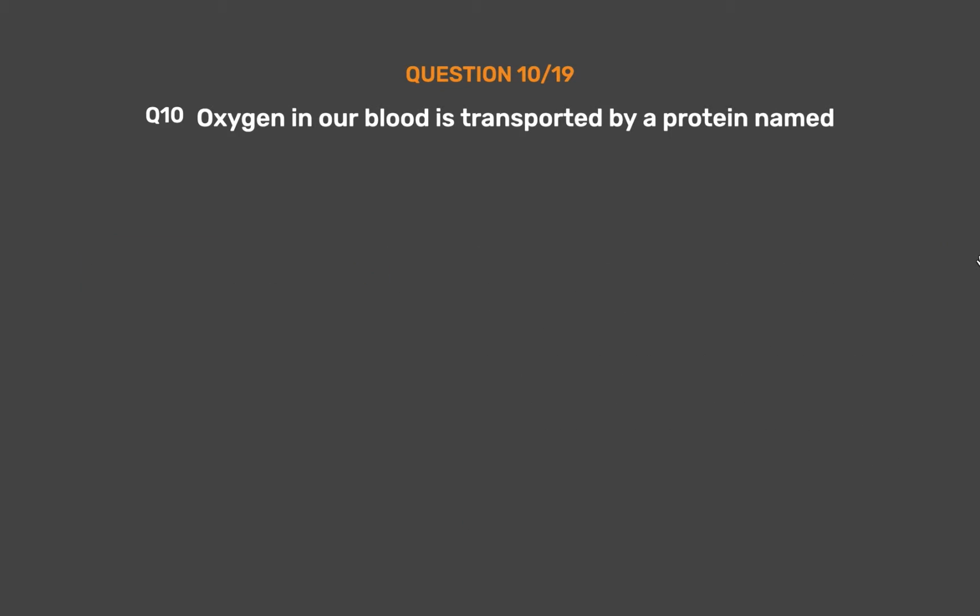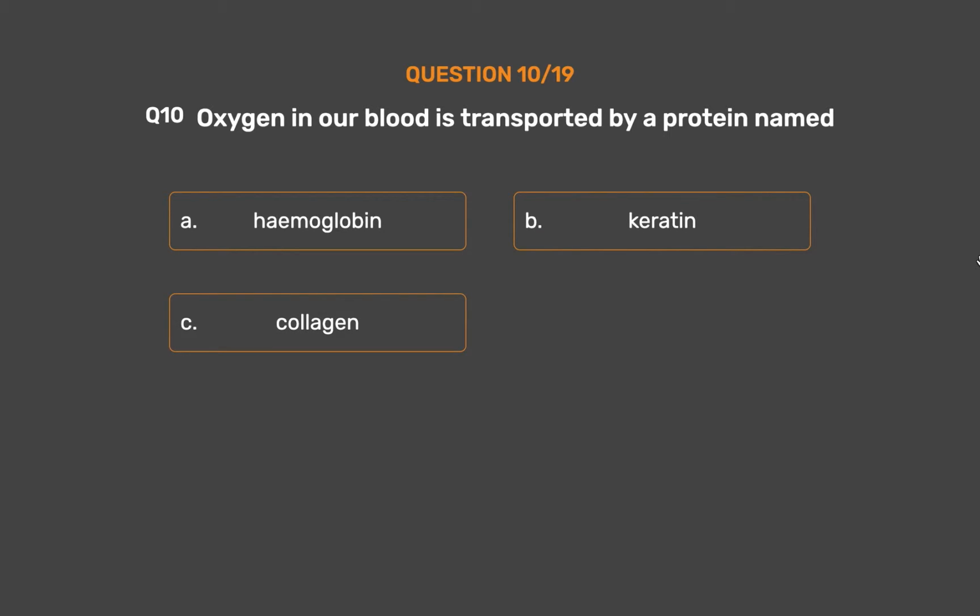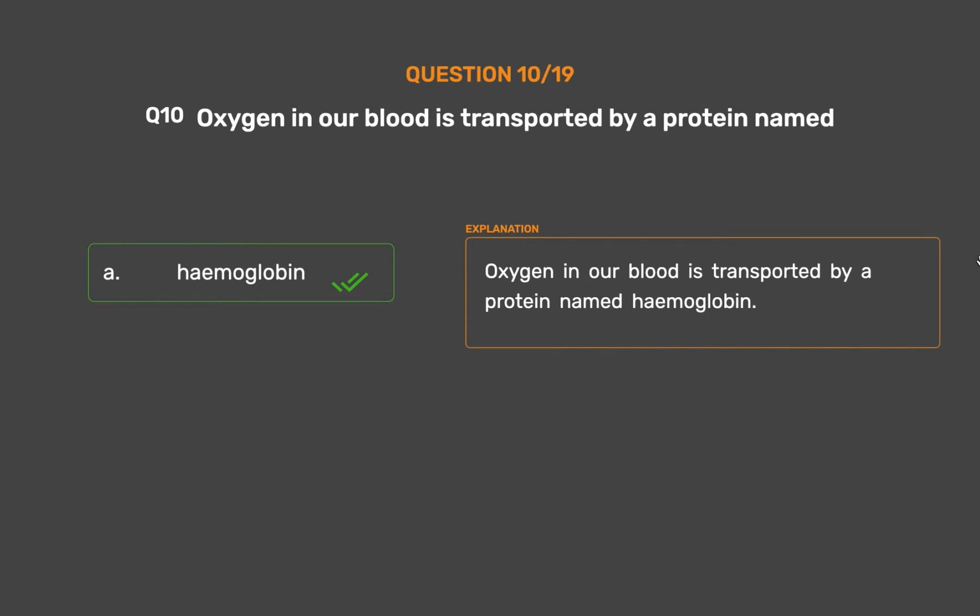Question number 10. Oxygen in our blood is transported by a protein named: Option A, hemoglobin. Option B, keratin. Option C, collagen. Option D, myoglobin. The correct answer is Option A, hemoglobin. Oxygen in our blood is transported by a protein named hemoglobin.